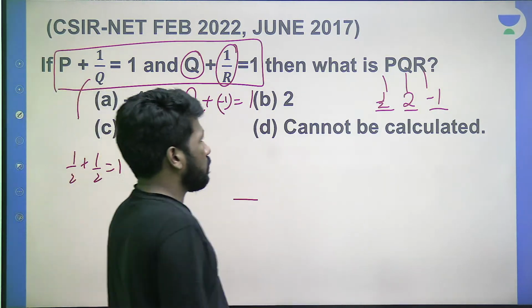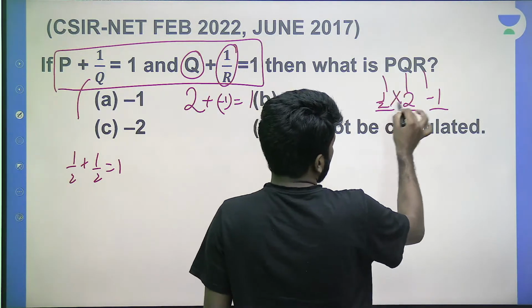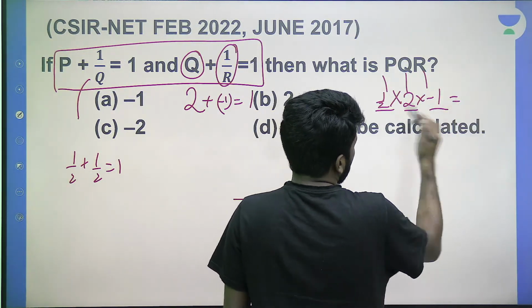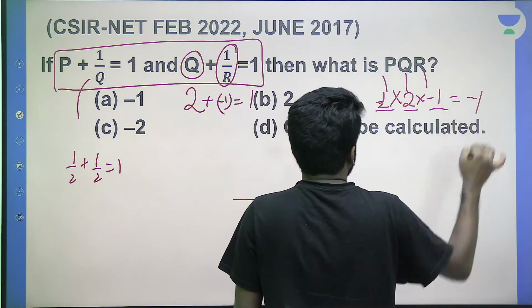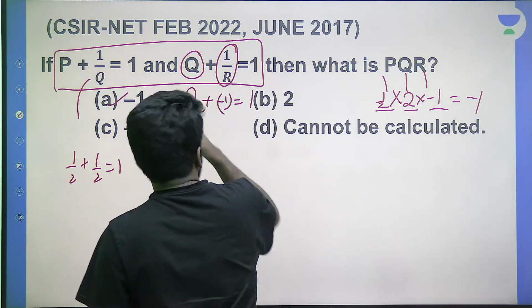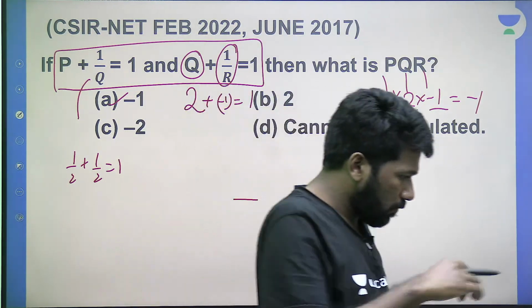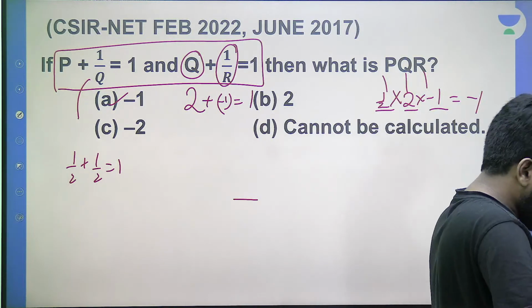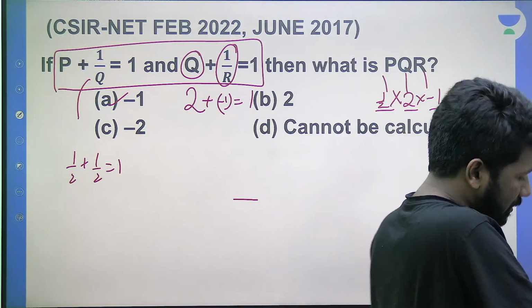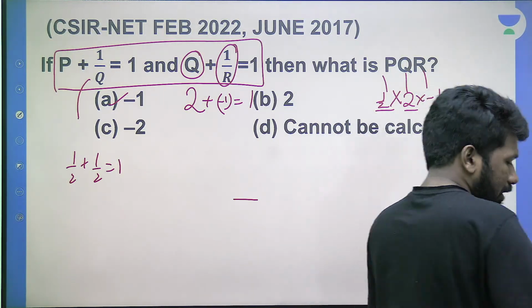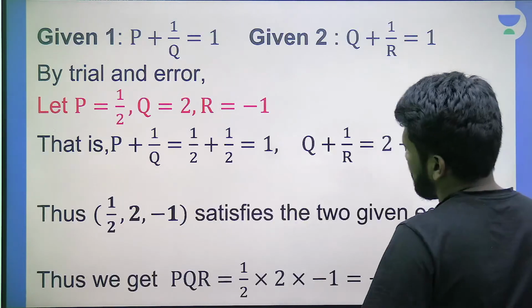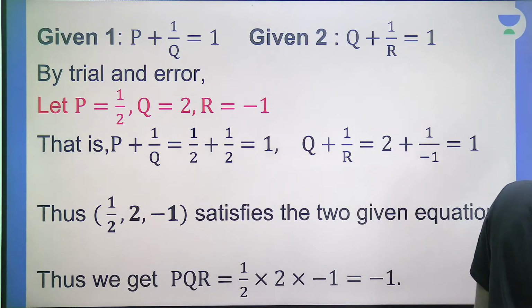That is the idea. So once we have P, Q, R, the answer will be the product of these three. Half into 2 into minus 1. So minus 1 is the answer. Option A, minus 1. All of you understood this? In my opinion, this is the faster way of doing it rather than doing all the mathematical steps. So this is a summary of this method.